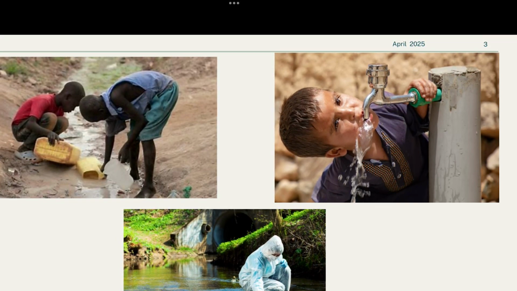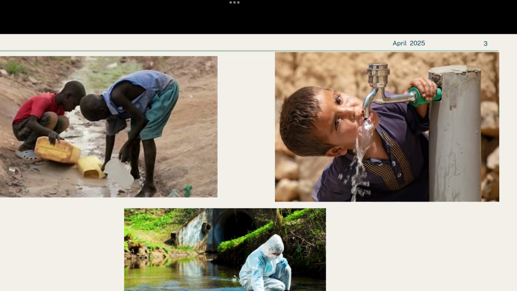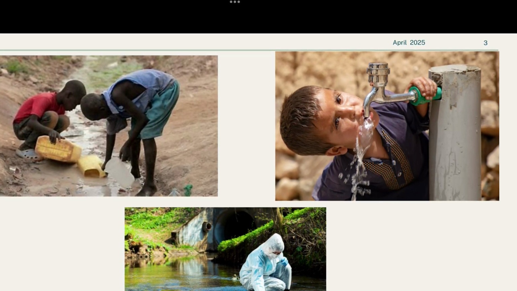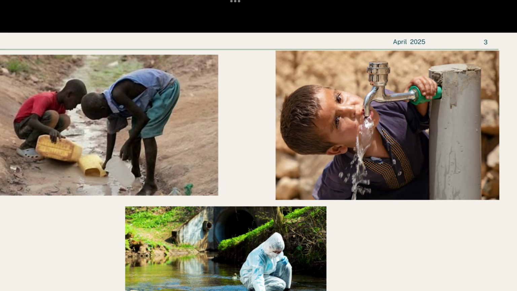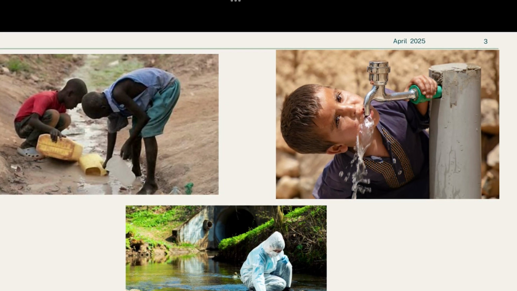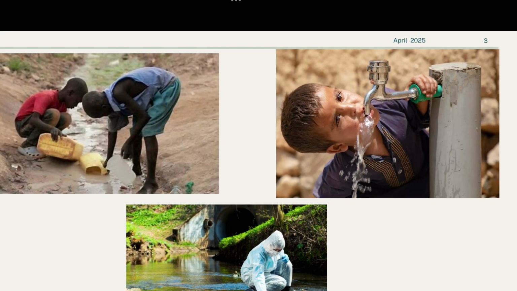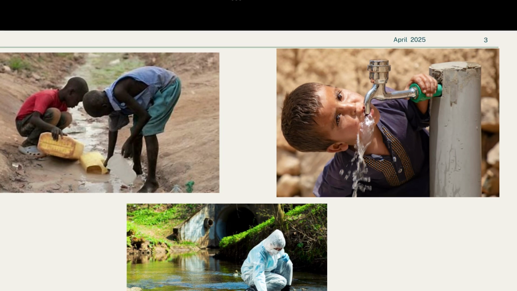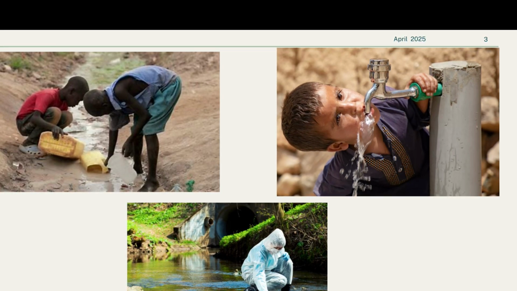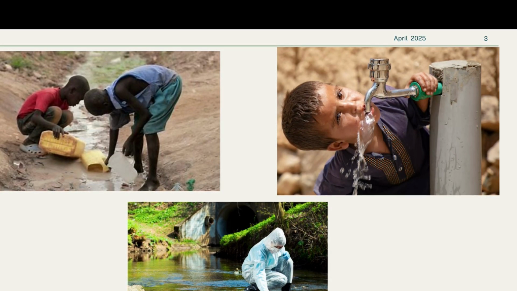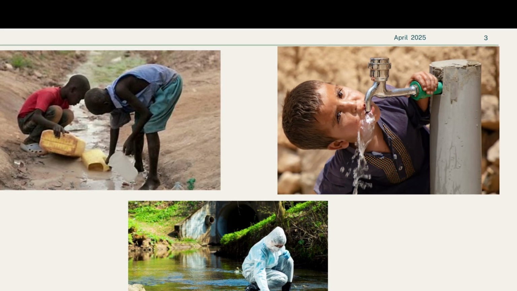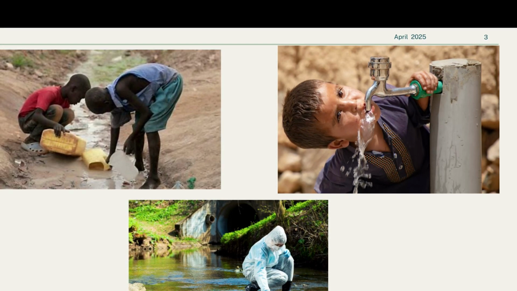In the first picture, we are going to see children gathering dirty water because it's the only thing they have access to. Another shows a child drinking water from a community spout. The last picture shows water samples being taken to test if it's usable. Unfortunately, 6,000 children die daily from water-related diseases, according to the UN.